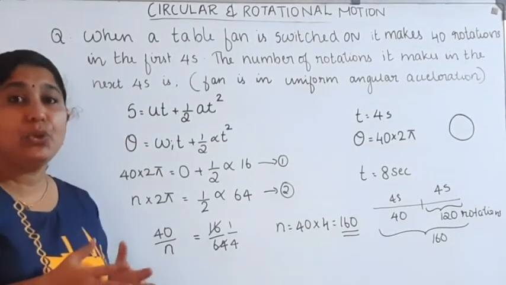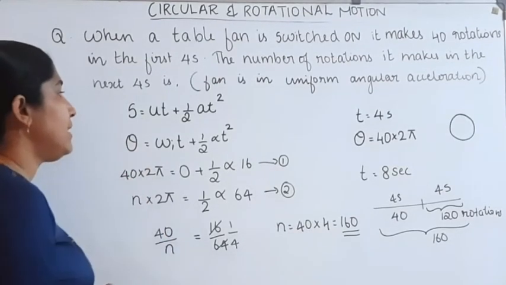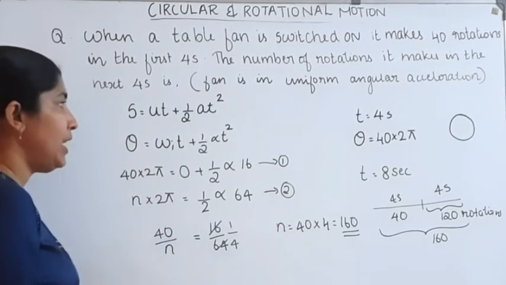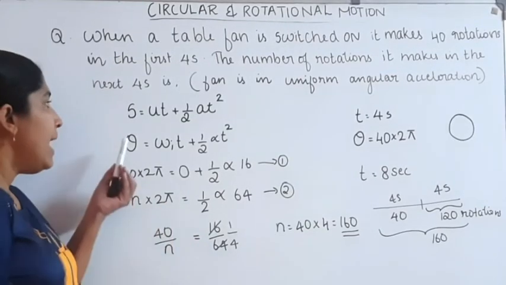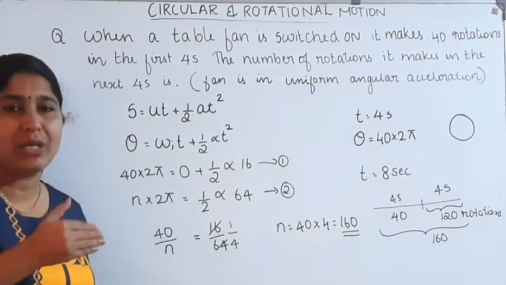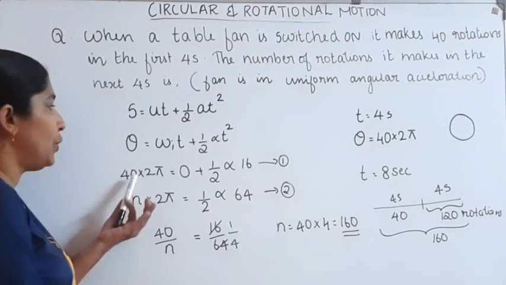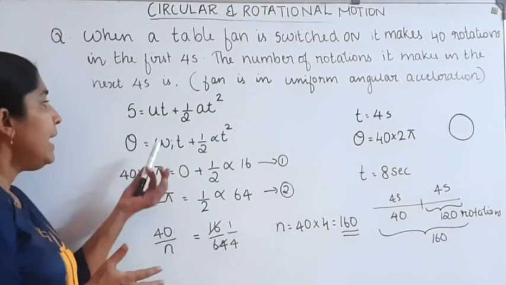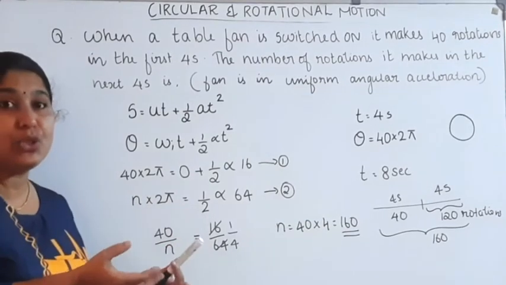Here we want to use the equation for angular displacement, theta is equal to omega initial into t plus half into alpha into t square. For one complete circular motion, the angular displacement theta is equal to 2 pi. Then for 40 rotations, it is equal to 40 into 2 pi. The initial angular velocity is taken as 0 because the fan is switched on initially.